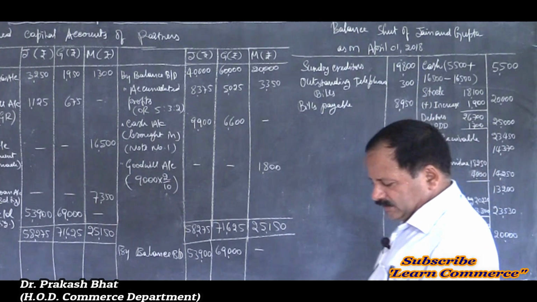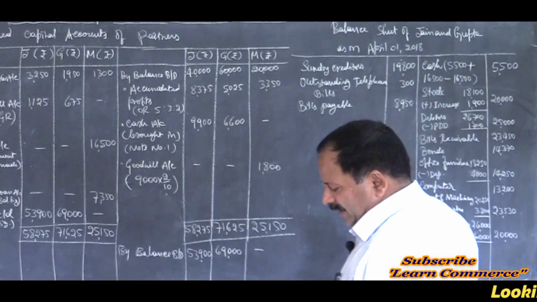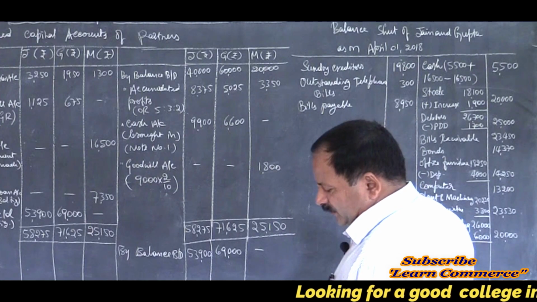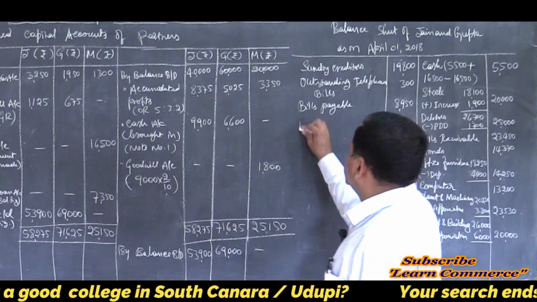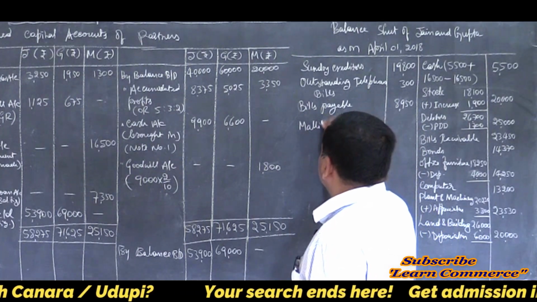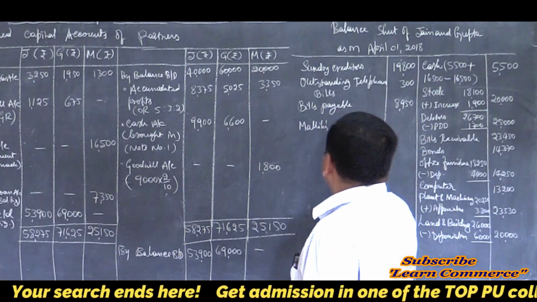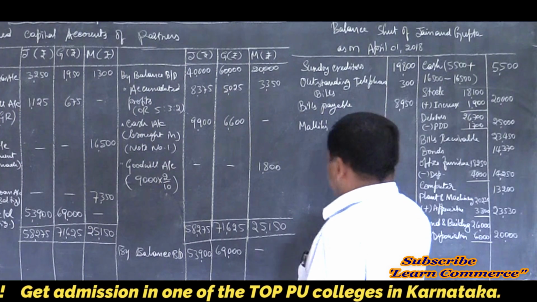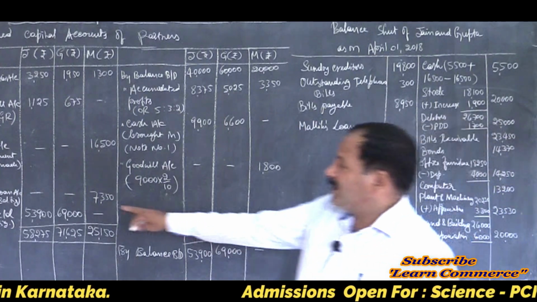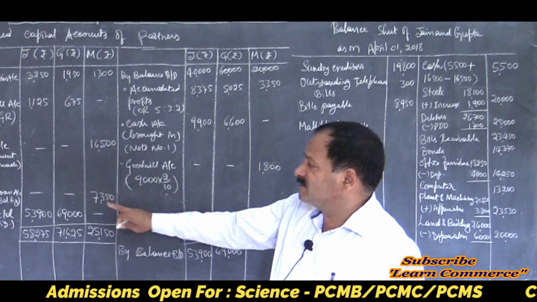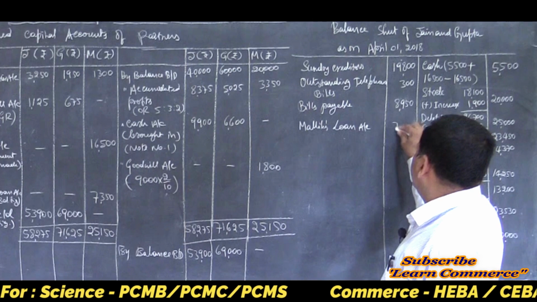Then we have to write the loan account, isn't it? Loan account of whom? Malik's loan account. Write the amount 7,350. Refer to the capital account for Malik's loan account. We have transferred 7,350.